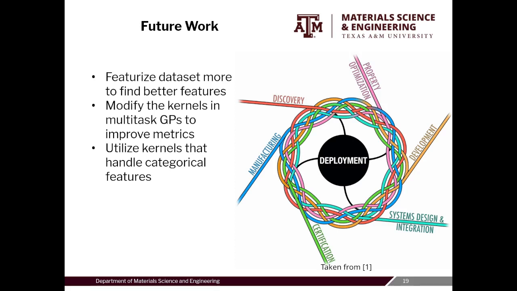For future work, the Borg dataset can hopefully be featurized even more to discover features that have high importance in predicting hardness, yield strength, and fracture strain. There are also plans to continue manipulating the kernels and bounds provided in GPFlow to provide acceptable results when conducting multitask modeling. Utilizing kernels that handle categorical features is also important. Currently, we are utilizing some categorical features, but the kernels don't gracefully support them well, as one-hot encoding increases dimensionality, which is very undesirable for Gaussian process regressors, and label encoding enforces a hierarchy that is not necessarily representative of the categories.